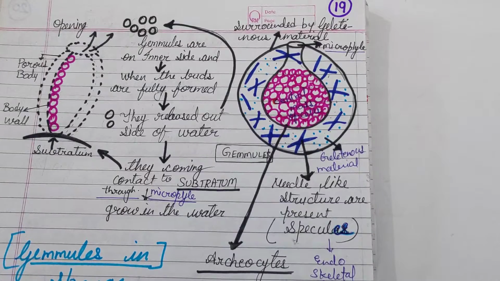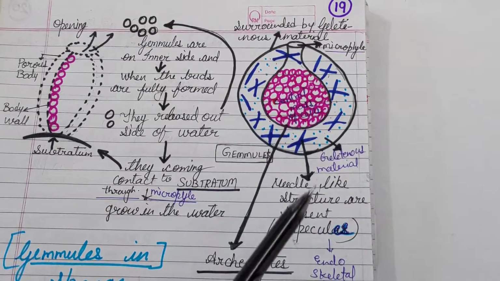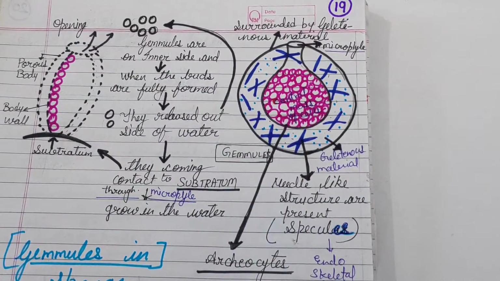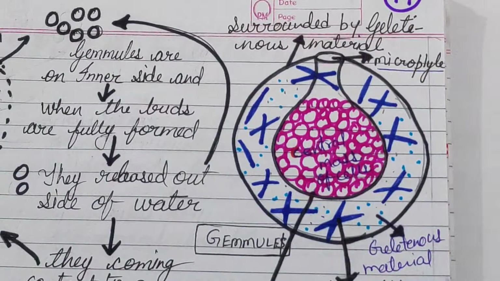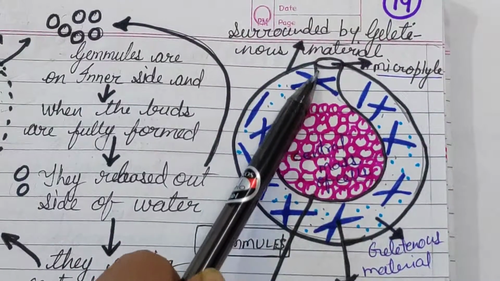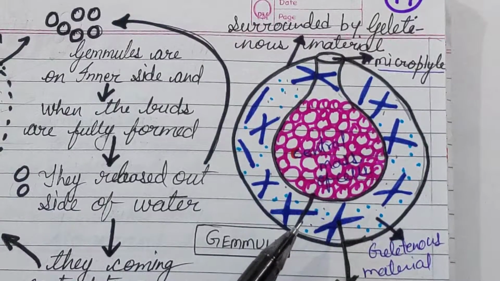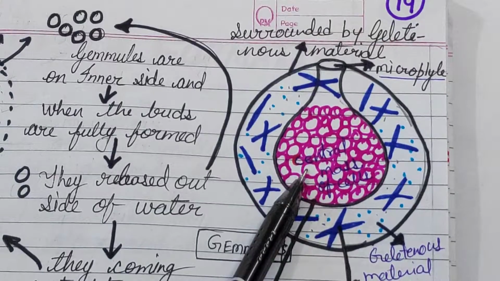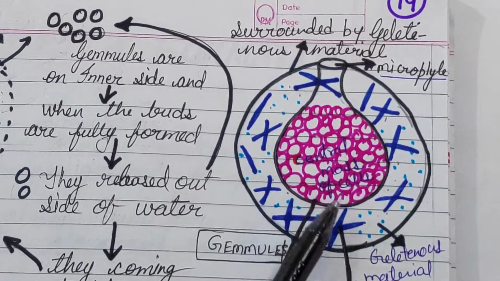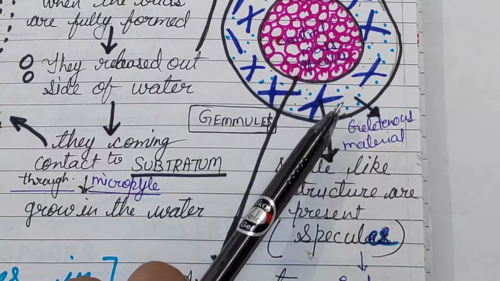Now, you can see the structure of a gemmule in sponges in detail. See here, this structure. It is surrounded by gelatinous material, and this neck is called the micropyle. And look at these pink color balls. It is the central mass of cells.